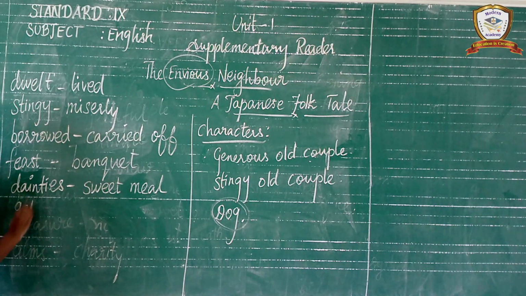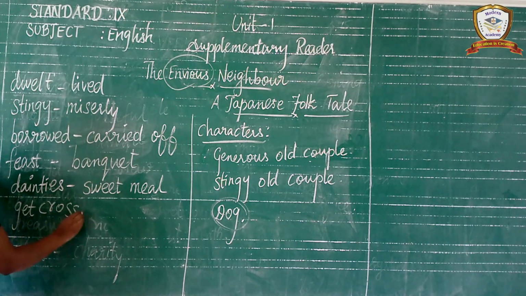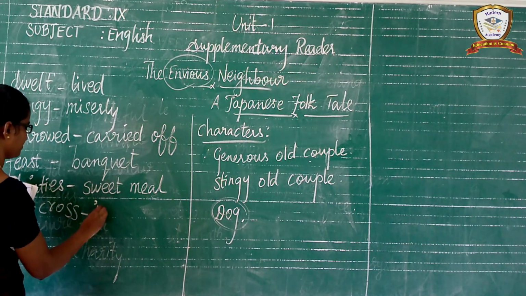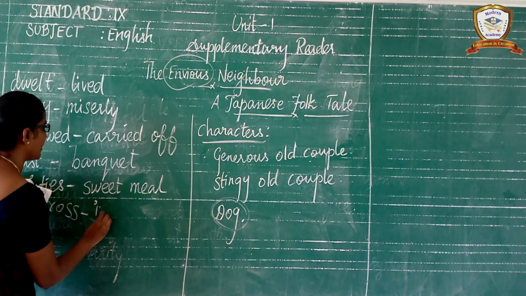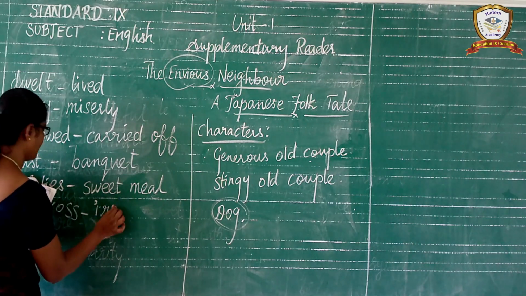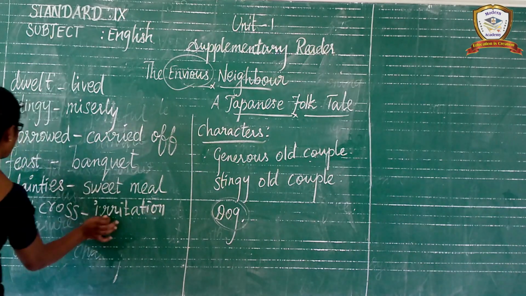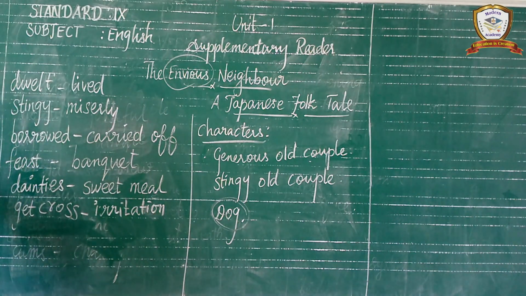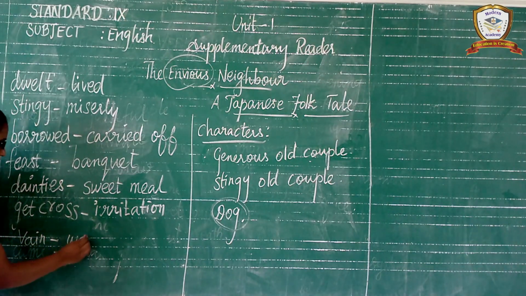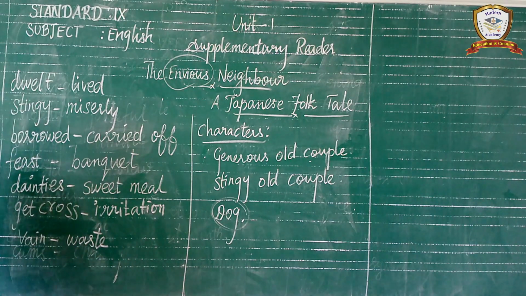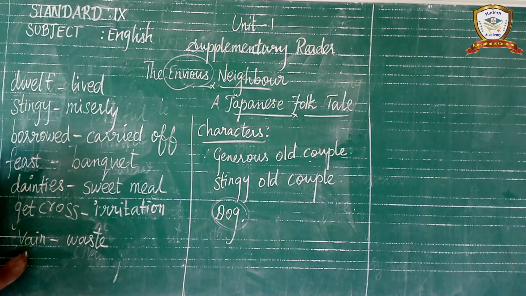Get cross, irritation or annoyance. And the next one, vain means waste or useless. And utter.